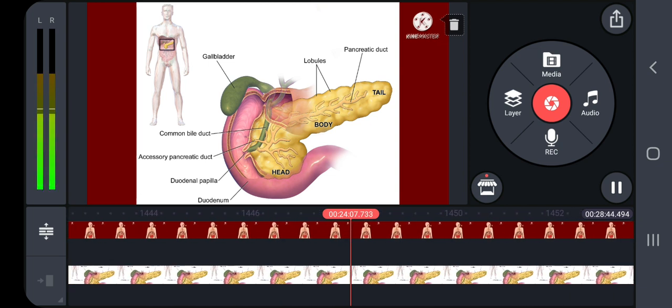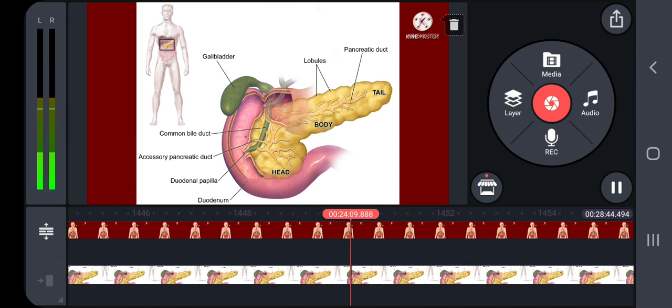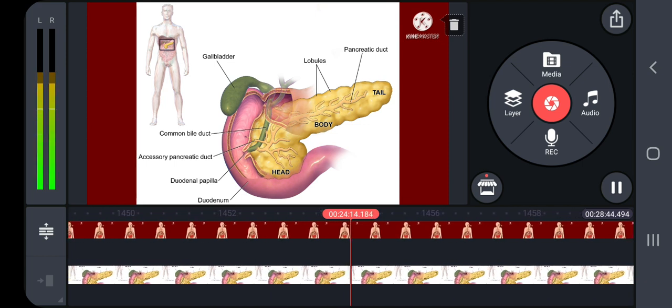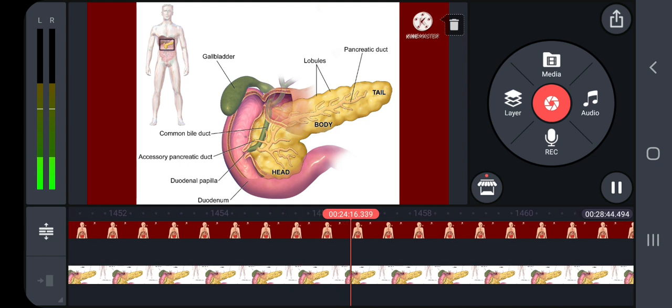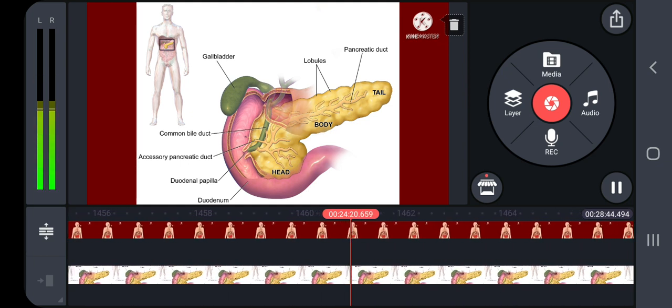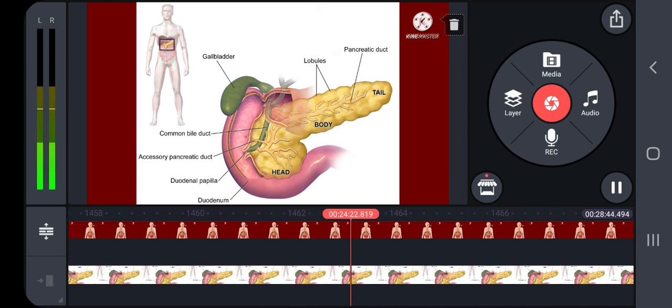Trypsin hydrolyzes proteins into polypeptides and peptones, while chymotrypsin hydrolyzes peptide bonds associated with specific amino acids.